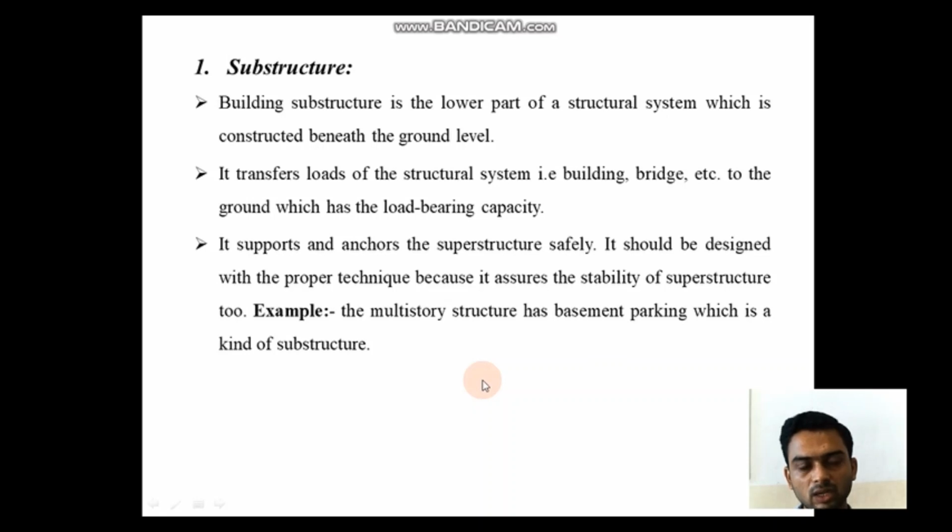Building substructure is the lower part of structural system which is constructed beneath the ground level. Substructure transfers the load coming from the structural system to the foundation beneath or the soil beneath, which is having sufficient load bearing capacity. It supports and anchors the superstructure safely. It should be designed with proper technique because it assures the stability of the superstructure. Example, the multi-story structure has a basement parking, which is nothing but kind of substructure.